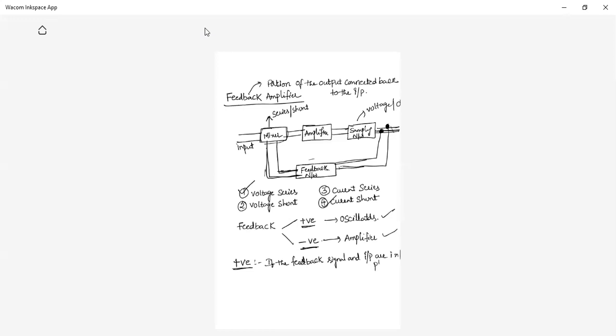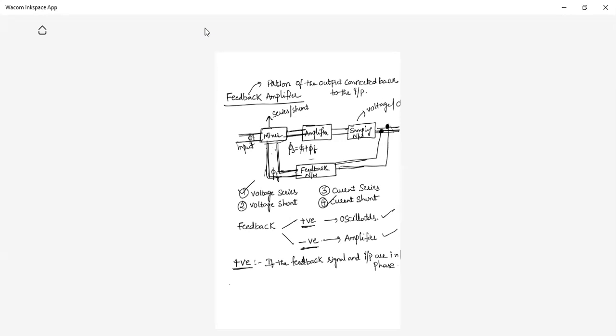In phase means this one and this one have the same phase, so you can add both signals. Let us consider this is phi f, this is phi i. So you can add them to get the mixer output. Let us consider phi s is equal to phi i plus phi f. If the feedback signal and input signal are in phase with each other, then it is called positive feedback.